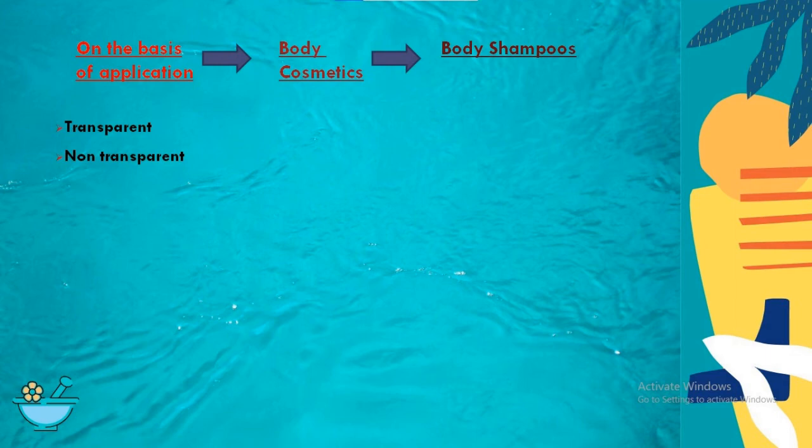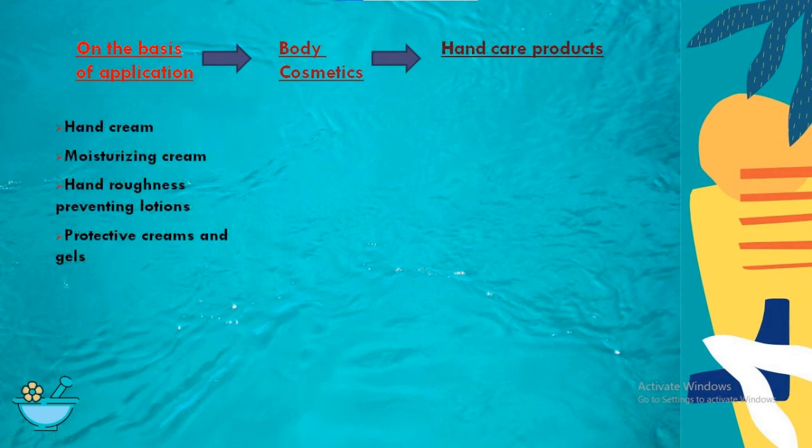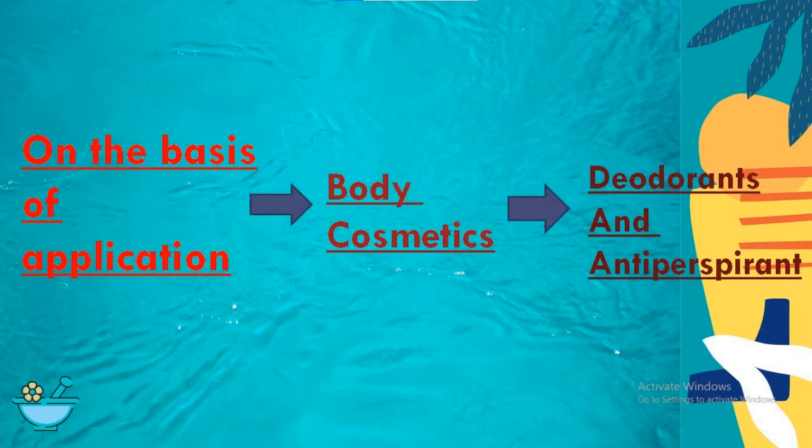The third form which comes under this category is sunscreen products. It includes sunscreen creams, lotions, after-sun products, sunscreen spray, sun oil and sunscreen stick, etc. The next form is hand care products such as moisturizing cream, protective cream and gels. Deodorant and antiperspirant also come under this category.